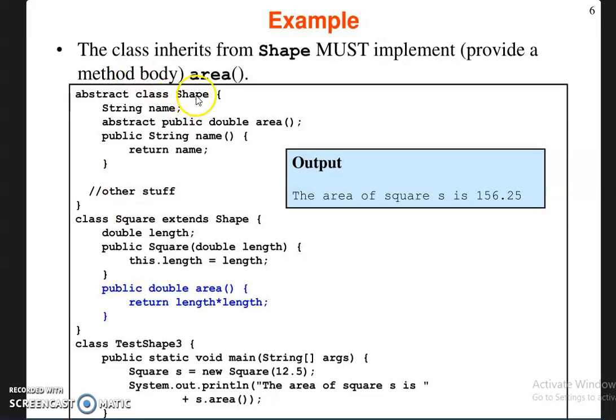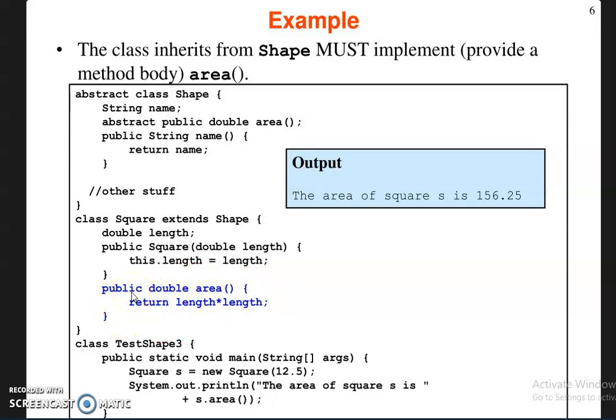So here this is the shape class. Here the square class extends the class shape. Here another variable is declared, double. Within this the method is given here, square double length. This is the constructor because the class name and the method name are the same. And then here you can see the method given in the blue letters.